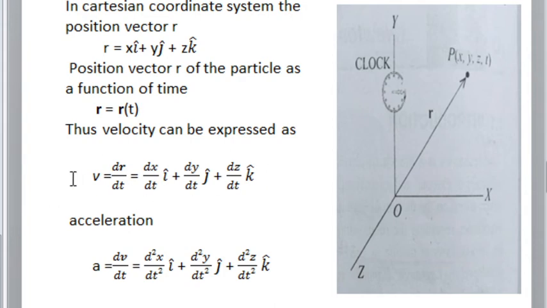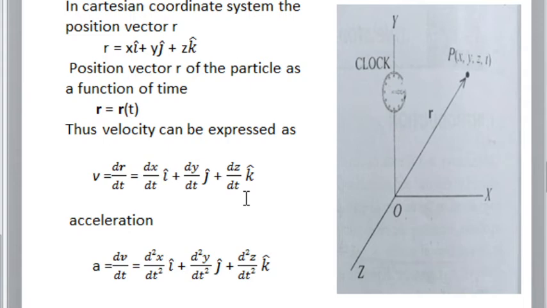Then what is the component of velocity in the x direction? The component of velocity in the x direction is dx by dt, and here i cap represents the unit vector along the x direction. Dy by dt represents the component of velocity in the y direction, and j cap represents the unit vector along the y direction. Dz by dt represents the component of velocity in the z direction, and k cap represents the unit vector along the z direction.